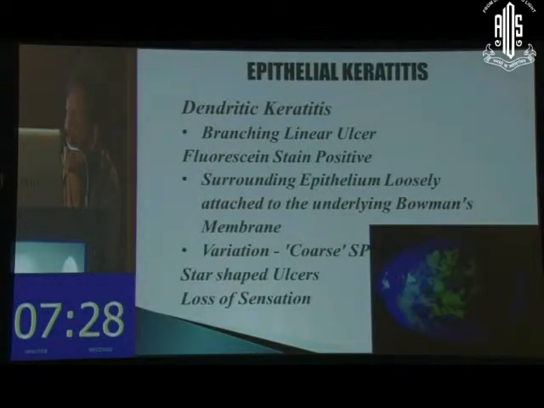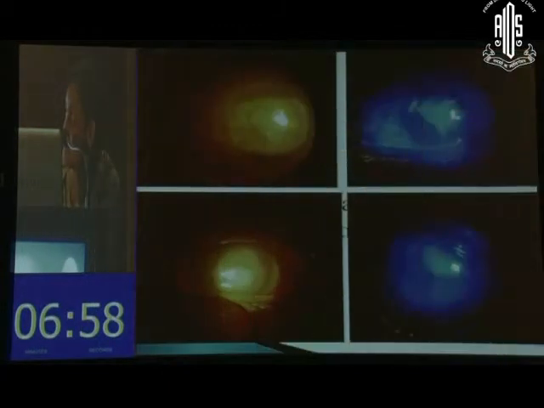If we start with epithelial keratitis, the commonest form, which all of us must have seen, is dendritic keratitis. It's seen as a branching linear ulcer which is fluorescein stain positive. The surrounding epithelium is very loosely attached to the underlying Bowman's membrane. The variation is a coarse superficial punctate keratitis, and these are usually associated with loss of sensation.